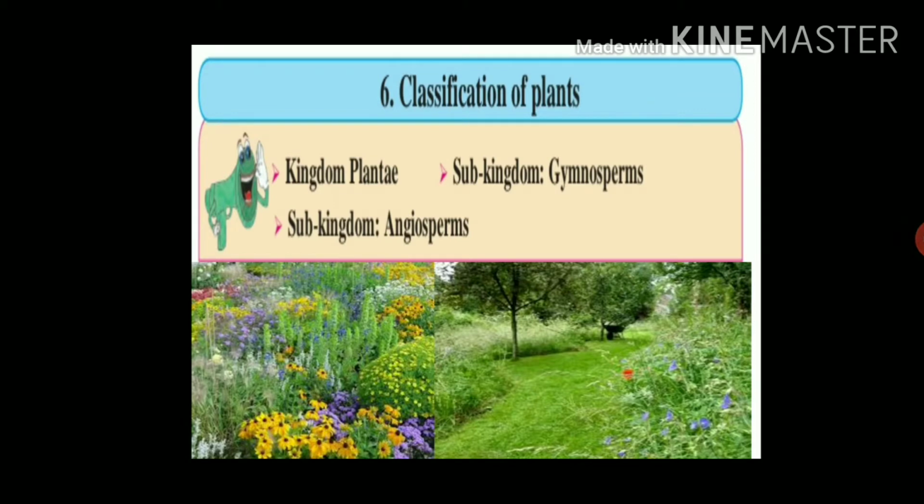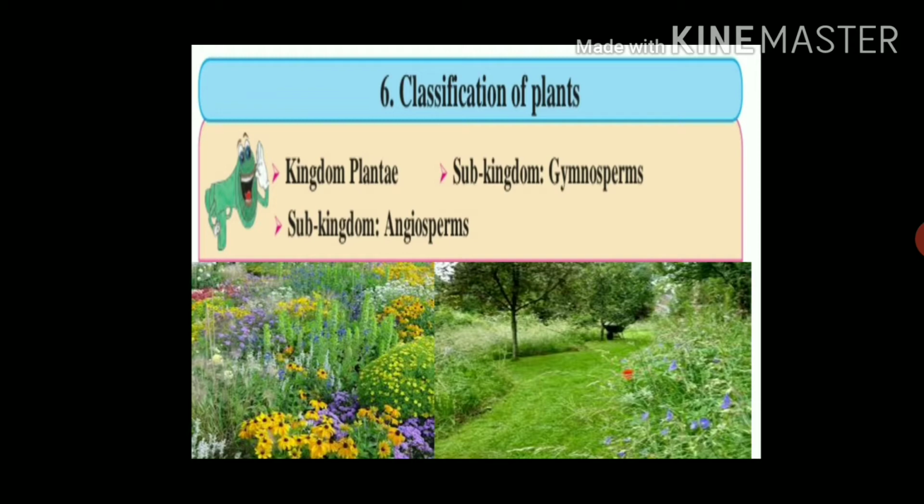Today in this video we are going to learn about the classification of plants. In the chapters we learn about the kingdom Plantae, about subkingdom Gymnosperm, subkingdom Angiosperm. Let's start with how the plants are classified.